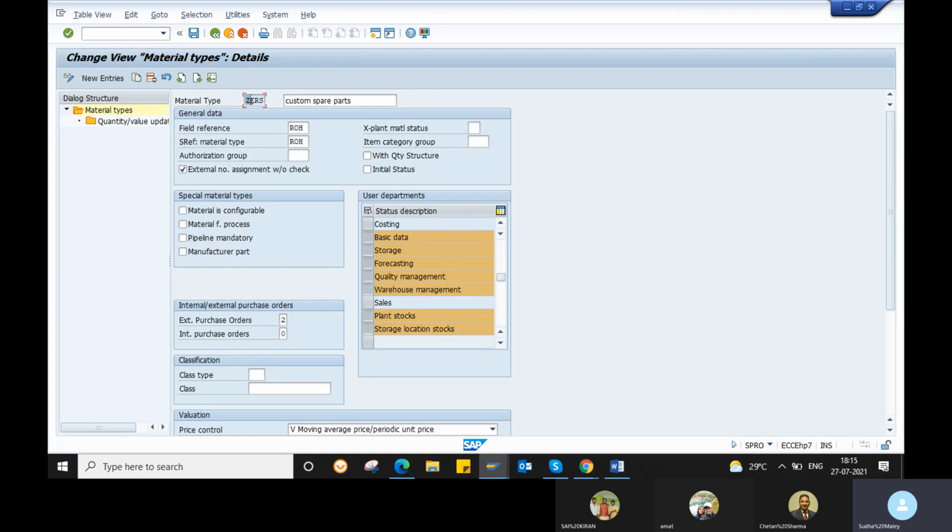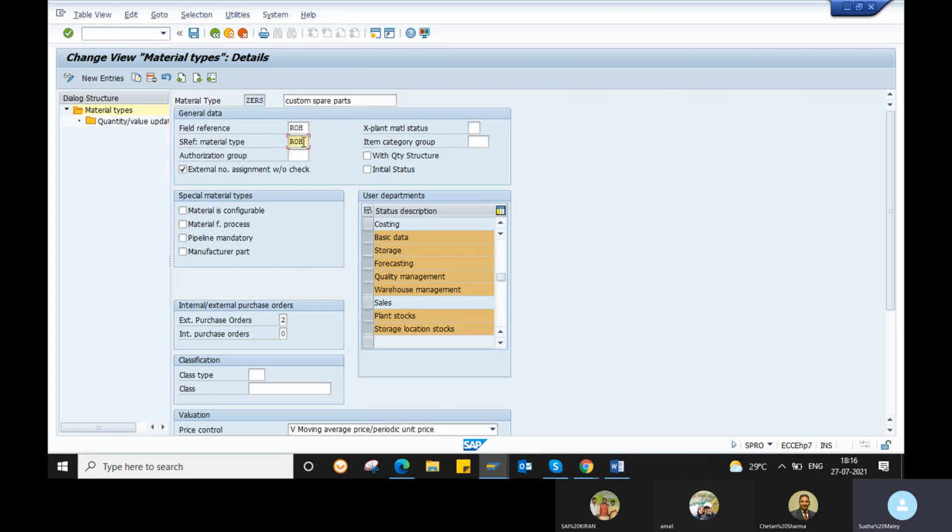So based on the material type, you can manipulate your screens. If you do not require them, you can manipulate your screens with the help of a screen reference. We will see this in the material master configuration, the screen reference. We will assign our screen reference and field reference to our material type. So you can manipulate.